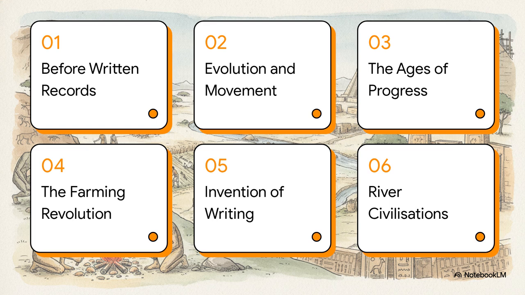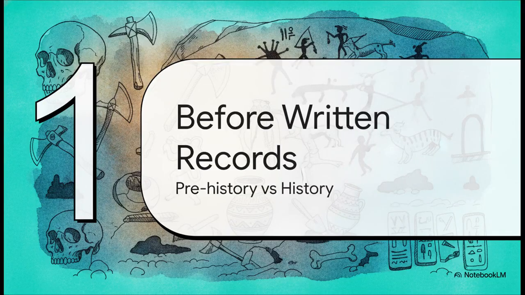So here's our roadmap for the chapter. 1. History before written records. 2. Evolution and early movement. 3. The ages of progress. 4. The farming revolution. 5. The invention of writing. And finally, 6. Early river valley civilizations. Let's start with Section 1, History Before Written Records.